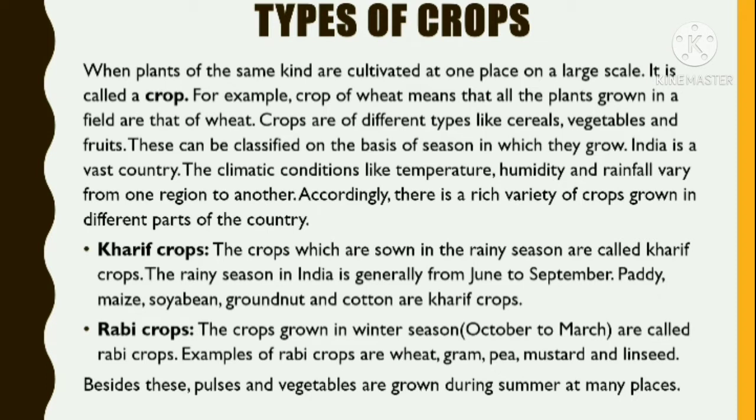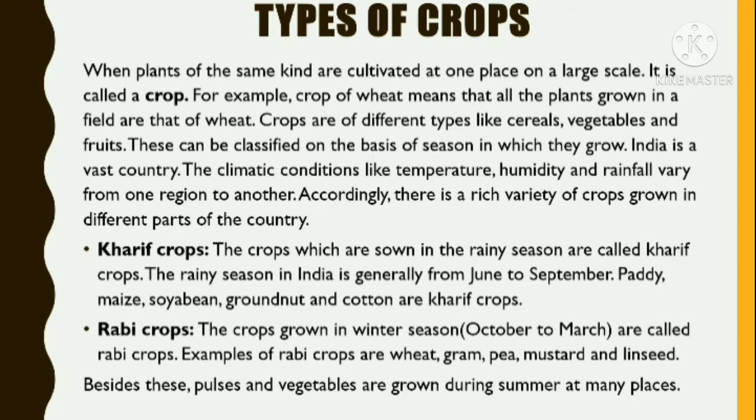Types of crops. When plants of the same kind are cultivated at one place on a large scale, it is called a crop. For example, a crop of wheat means that all plants grown in a field are that of wheat. Crops are of different types like cereals, vegetables and fruits. These can be classified on the basis of season in which they grow.